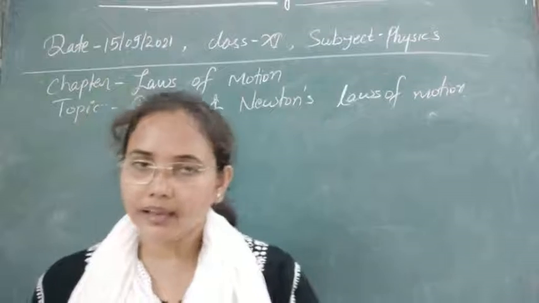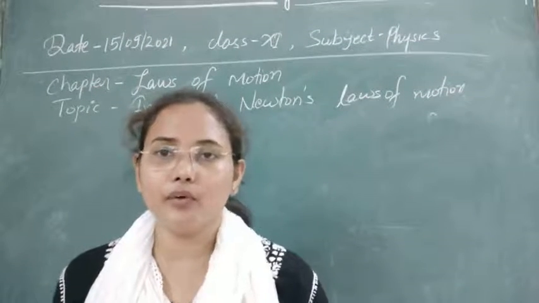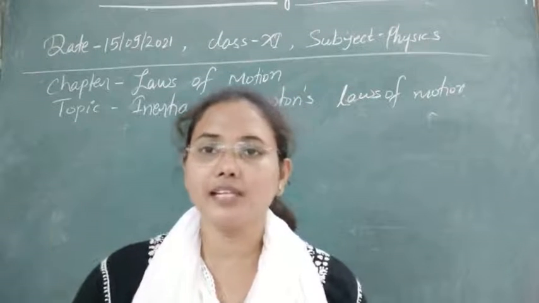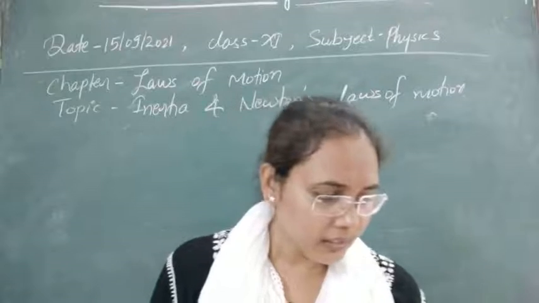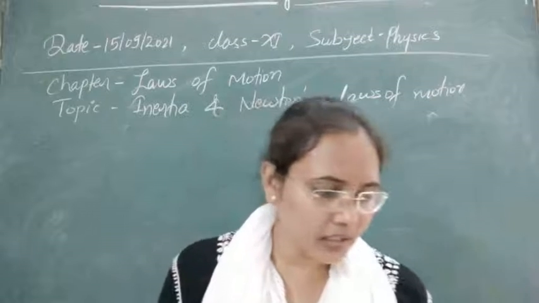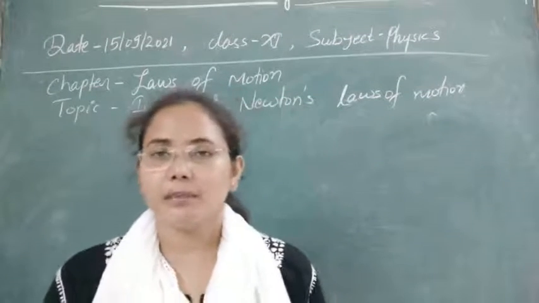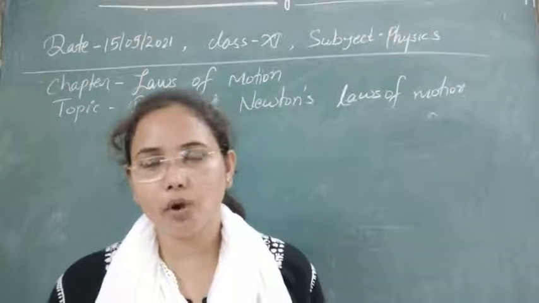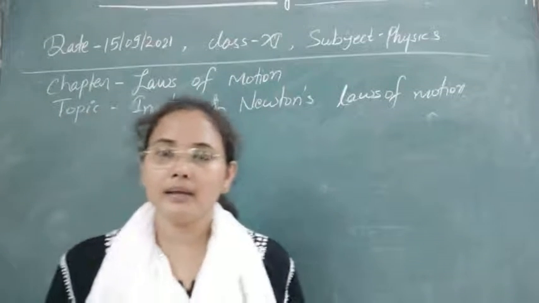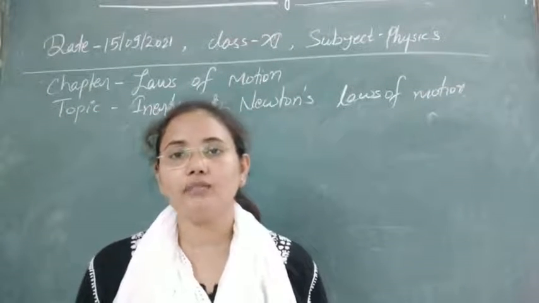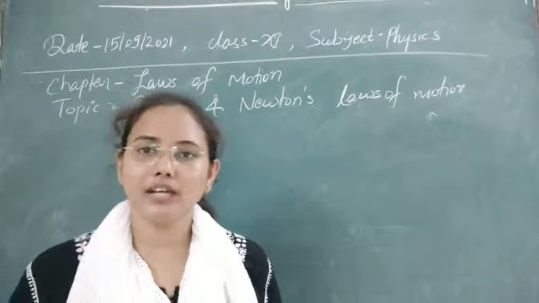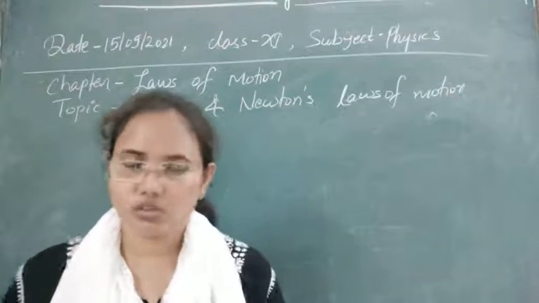Here he gave the concept only for a single type of force, that is frictional force, and according to him, if there is a world without any kind of frictional force, then no body will require any external force to move along a straight line. It means without application of any force, a body can move along a straight line with uniform velocity. You know this concept already. Whenever a particle moves along a straight line with uniform velocity, there is no acceleration working on it, so no force is required for its motion.